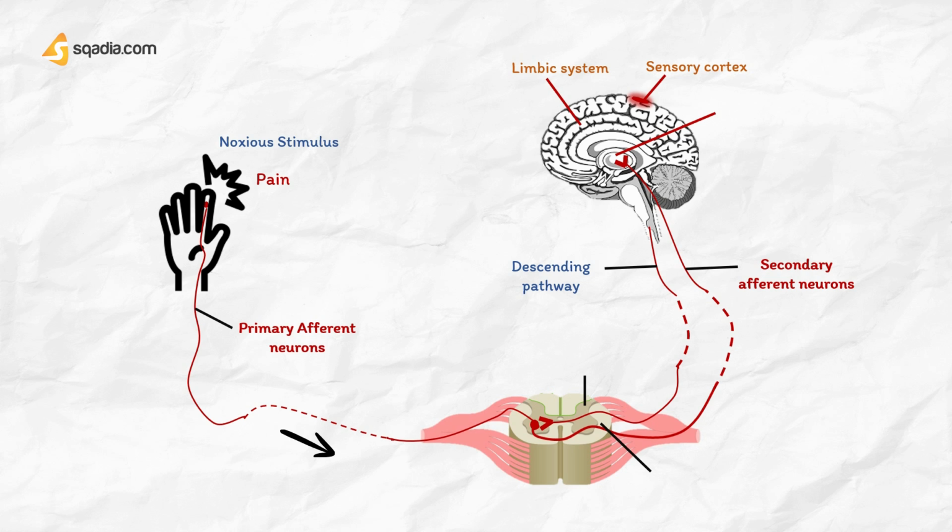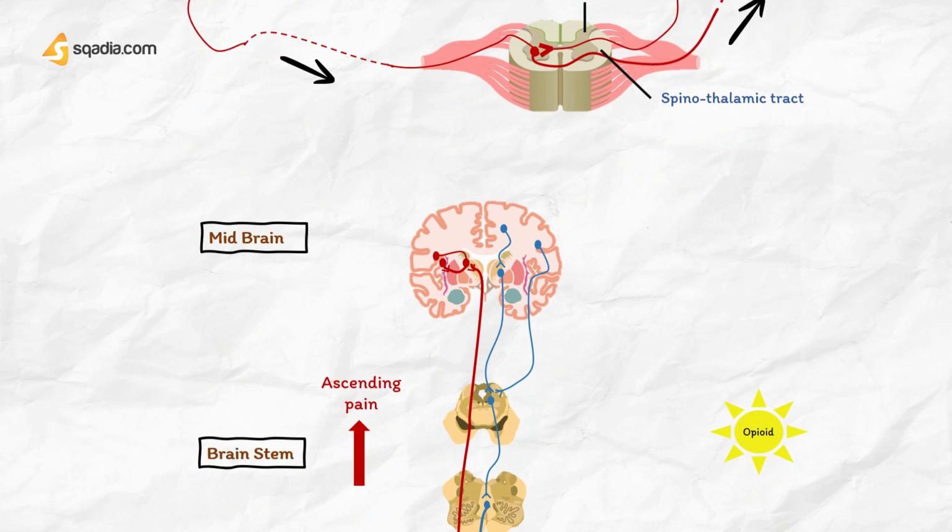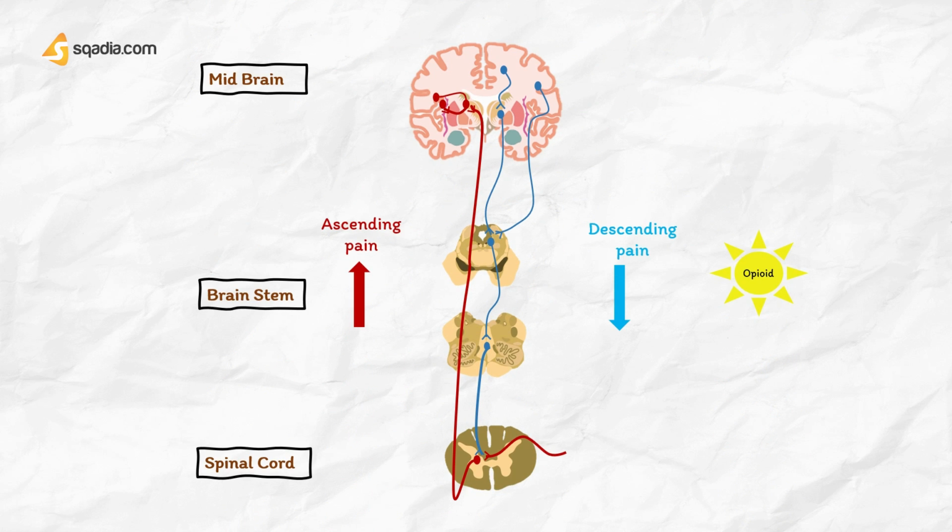At the pain threshold, primary sensory neurons respond to damage to the body by transmitting painful stimulus to the second-order neuron in the dorsal horn of the spinal cord. Then signals are further carried through the spinothalamic tract to the thalamus, and then to the somatosensory cortex where pain is perceived. Opioids also stimulate the descending pain control pathway from the midbrain and brainstem to the dorsal horn of the spinal cord. Opioid receptors are abundant in these areas, including the periaqueductal gray (PAG), substantia gelatinosa, and the spinal cord.